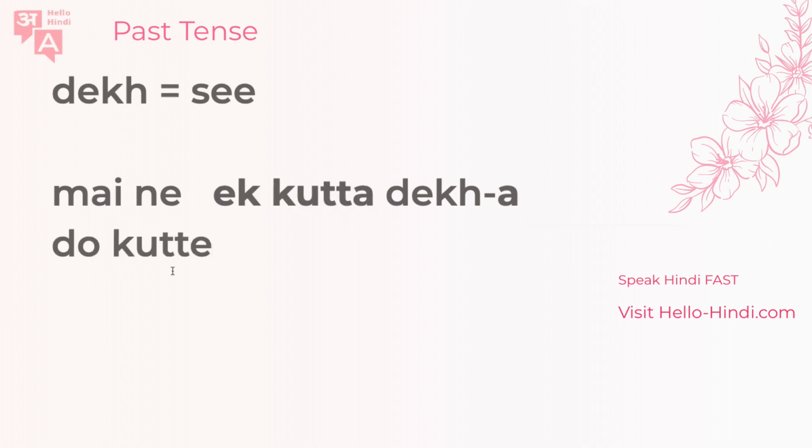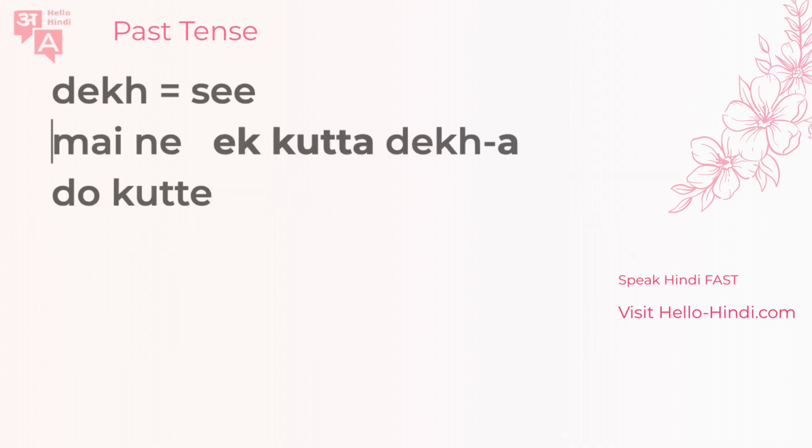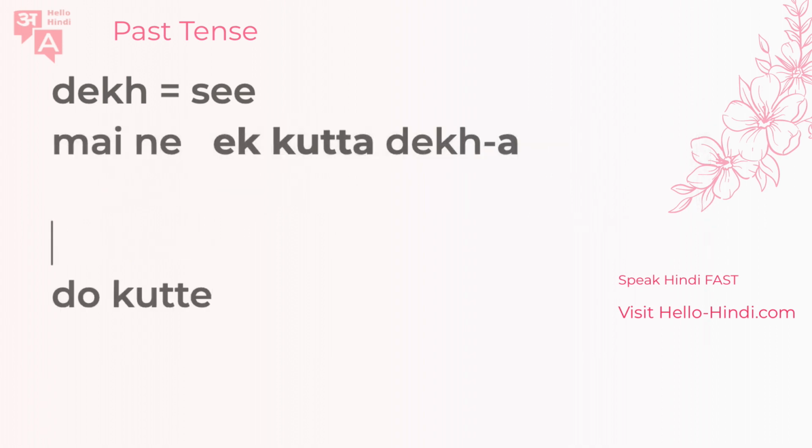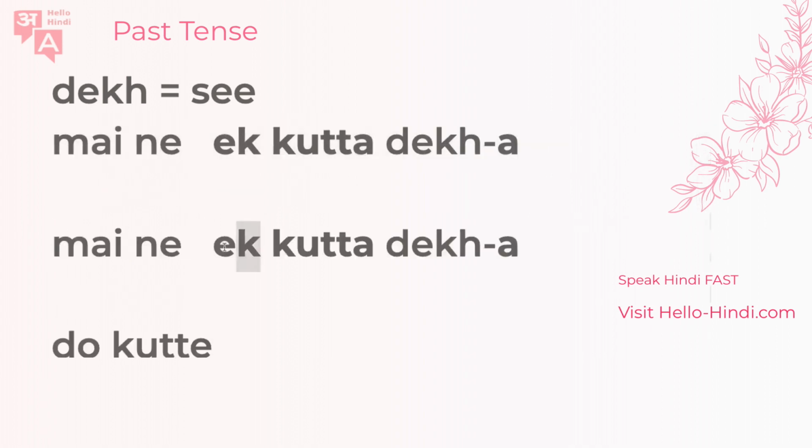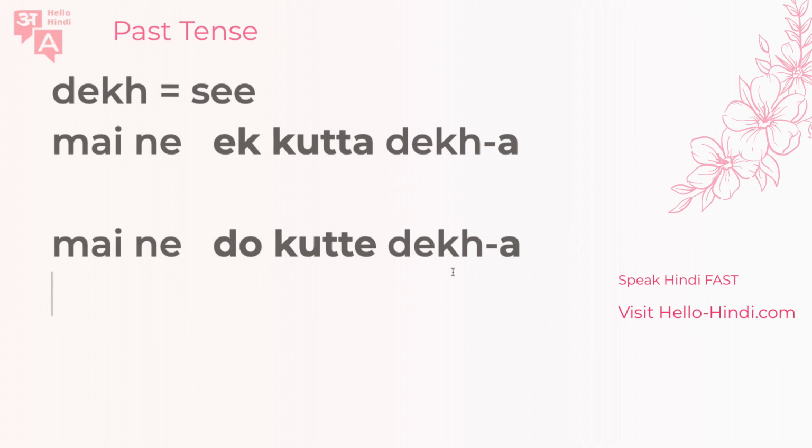So how can you say I saw two dogs? This is how you'll say it. Maine do kutte. Right? That's clear to us. But, and this is the more important part, it becomes maine do kutte dekhe. Here it's maine ek kutta dekha.